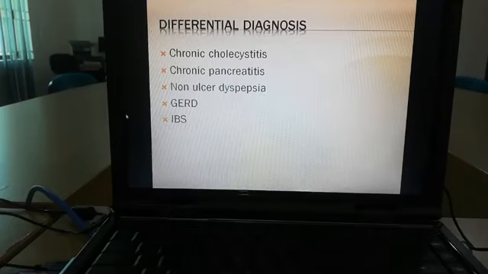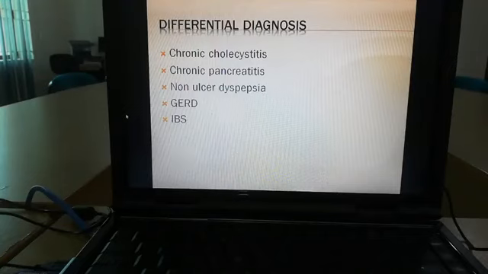The next differential diagnosis is chronic pancreatitis. How can we differentiate chronic pancreatitis from peptic ulcer disease? In chronic pancreatitis, pain is localized to the epigastric region, but the important feature is that the pain may radiate to the back. In peptic ulcer disease, pain is related to food, but sometimes there is pain on an empty stomach. Pain may occur on an empty stomach, or usually after food. But in pancreatitis, pain always occurs after taking food, and may radiate to the back.